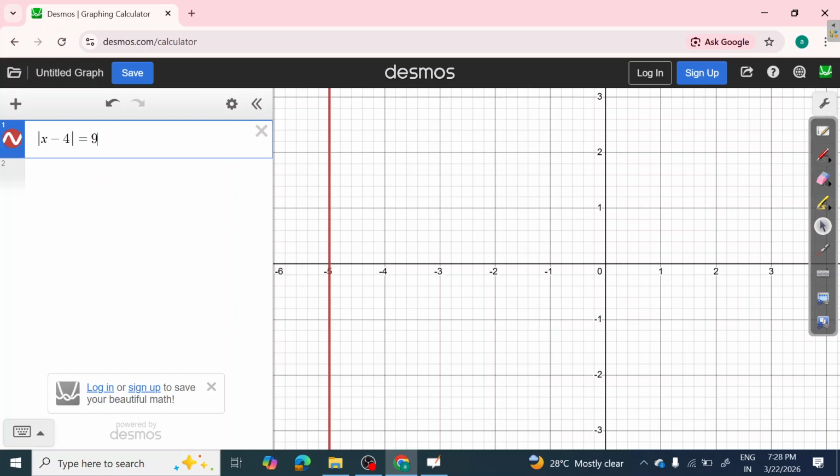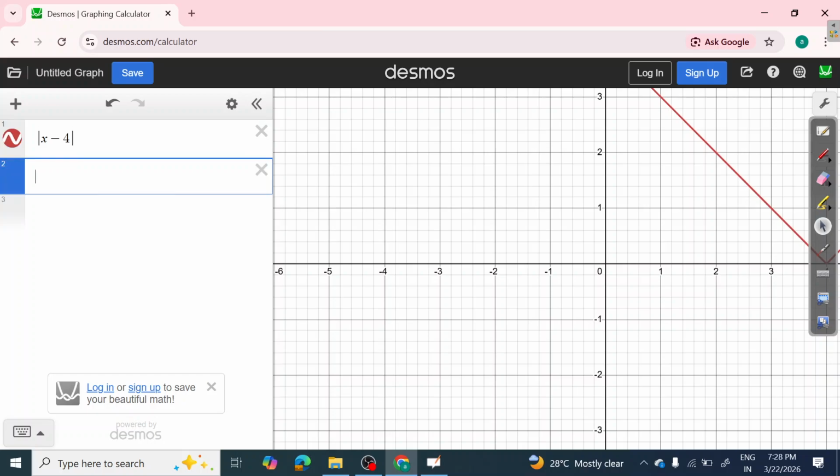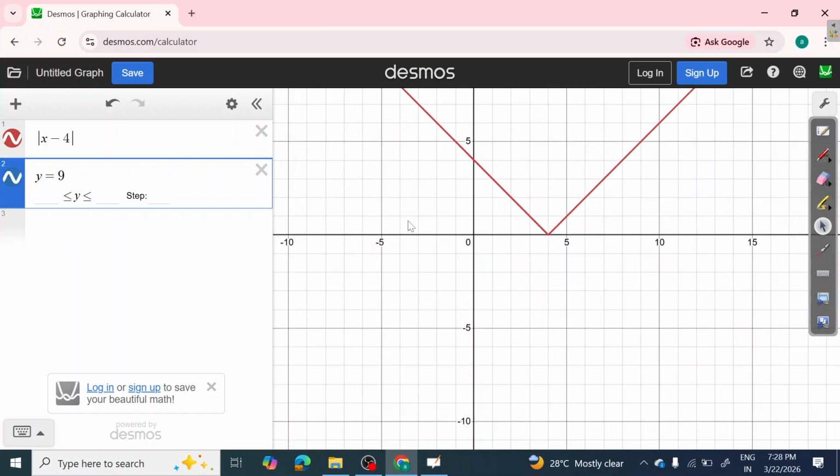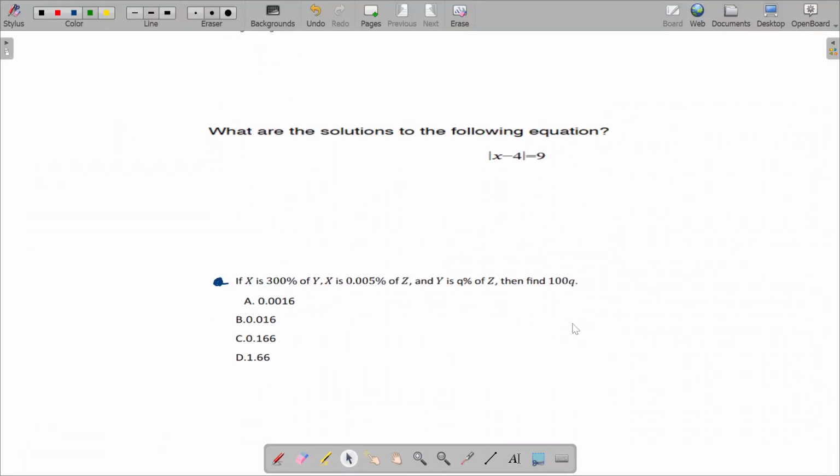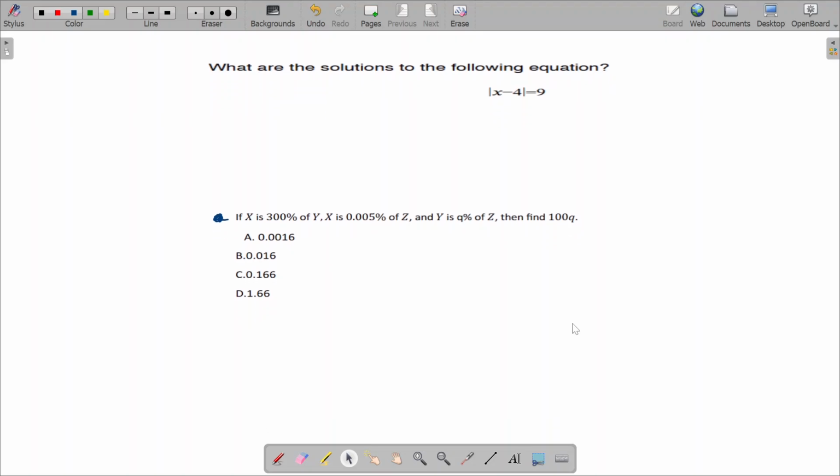For that, always remember to divide the equation into two parts. Write the left hand side first and then the right hand side. Assign a variable to the right hand side so that you will get an intersection point, and wherever it intersects you can easily click on it and get the x-intercepts, right? That's the very important point. Sometimes students struggle with that.